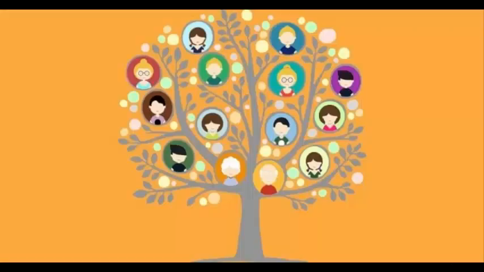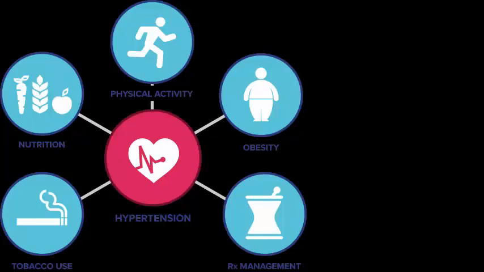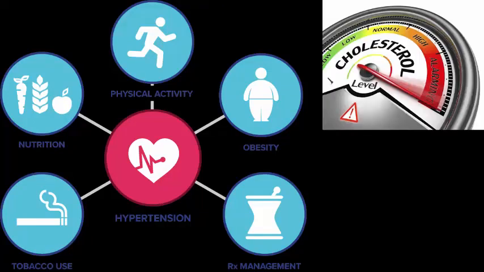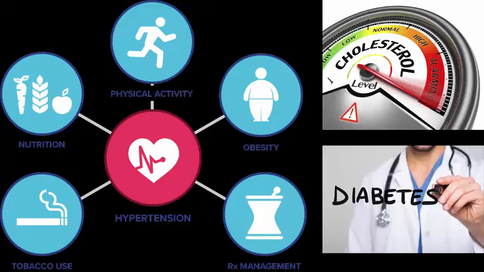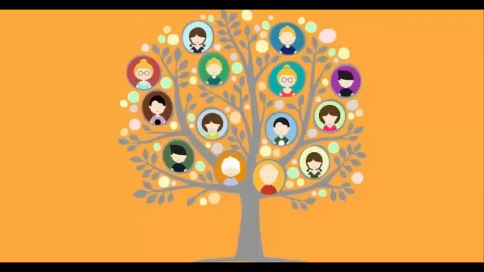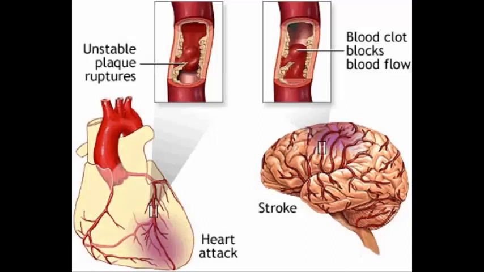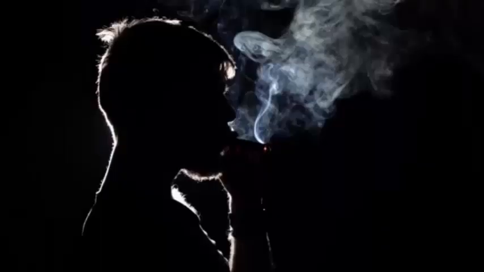Family history. Atherosclerotic vascular disease often runs in families, due to a combination of shared genetic, environmental and lifestyle factors. The most common inherited risk characteristics, hypertension, hyperlipidemia, diabetes mellitus, are polygenic. A positive family history is defined as presence of clinical problems, for example CAD and stroke, in first-degree relatives occurring at a relatively young age, that is less than 50 years for men and less than 55 years for women.